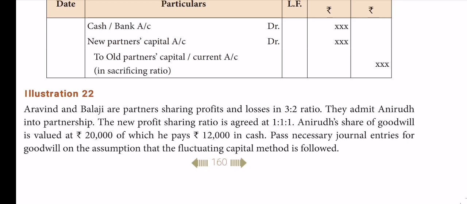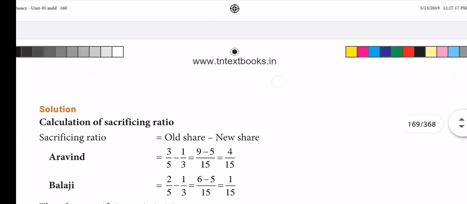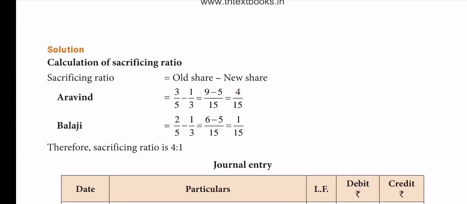As we know very well, sacrificing ratio equals old ratio minus new ratio. Please see the calculation of sacrificing ratio. Aravind's sacrificing ratio equals his old ratio 3:2, that is 3/5, minus his new ratio 1/3. Taking the LCM as common factor 15: 3 fives are 15, 3 threes are 9, minus 5 threes are 15, 5 ones are 5. So 9 minus 5, that is 4/15, is the sacrificing ratio of the first partner Aravind.